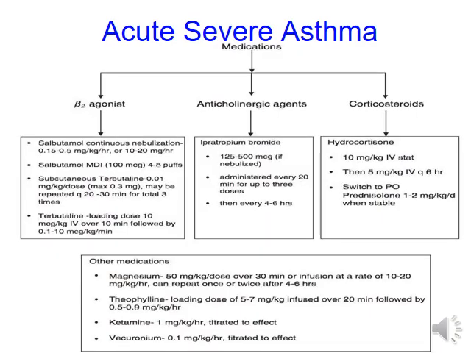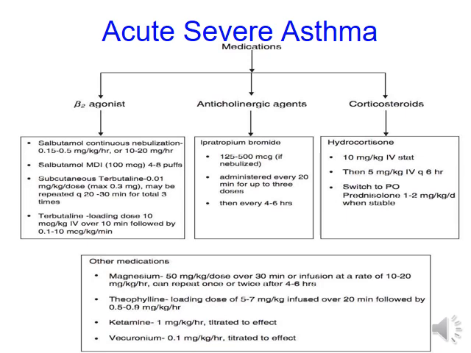In acute severe asthma, we should give oxygen. If required, intubation or mechanical ventilation in pediatric ICU. We should start with salbutamol inhaled, continuous nebulization. If symptoms persist, then we can give ipratropium bromide inhalation every 20 minutes up to 3 doses, then 4 to 6 hourly. Hydrocortisone 10 mg per kg IV is given, followed by maintenance, switch to oral if stable.